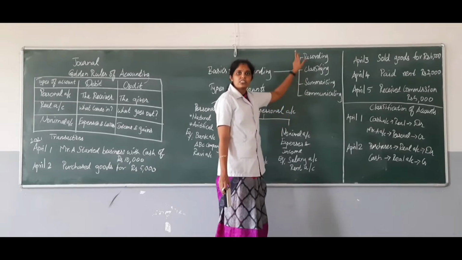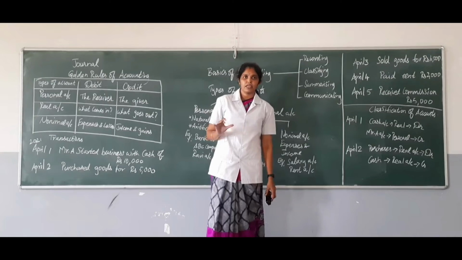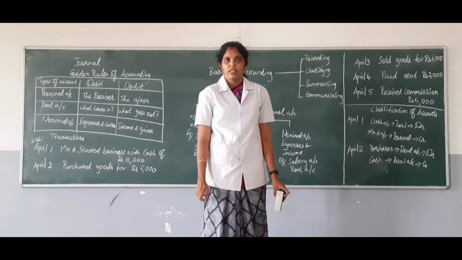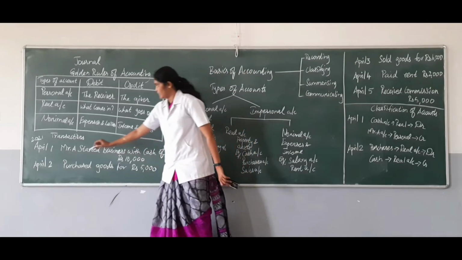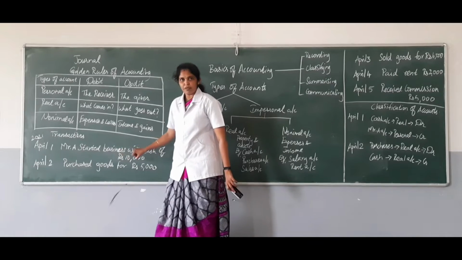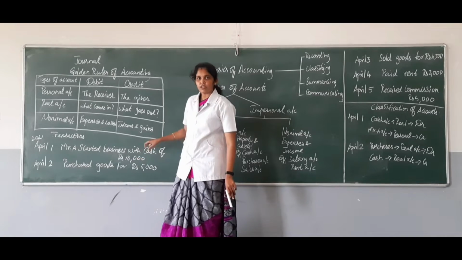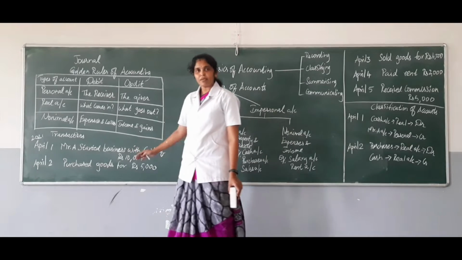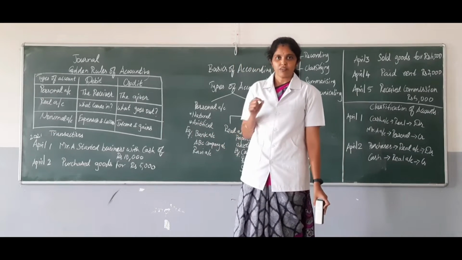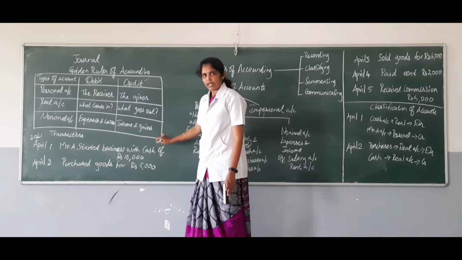Now moving on to the first, recording the transactions. I'll be saying what is a transaction which is happening in a concern. Suppose the company is starting a business on 1st April, he or she will be recording the transaction as Mr. A has started business with cash. Of how much cash they will be mentioning. Here in an example I have taken rupees 10,000. This is one transaction. Like this, there may be many entries or many activities that will be conducted in a day. So each and everything has to be recorded chronologically. That is called a transaction.